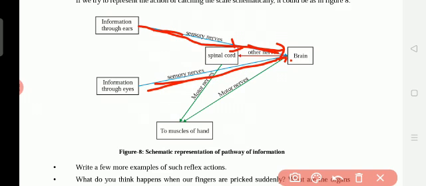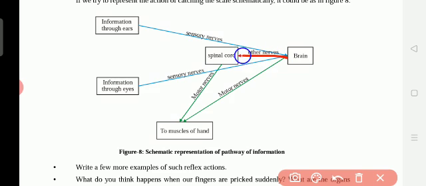So the brain sends a message to the spinal cord, and the spinal cord gives the message to the hand to respond to the fallen stick. We go and hold that stick. So the motor nerves of the hand respond to that action.